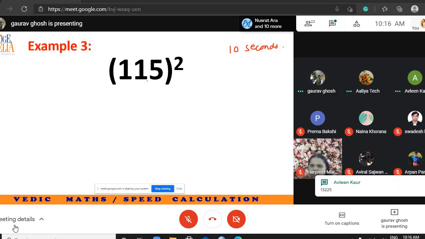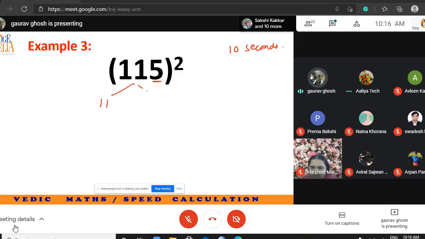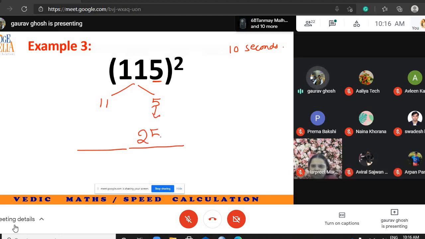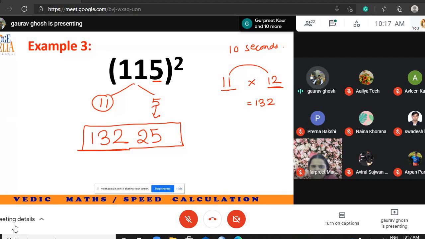Yes, very good. The last digit is 5, so 11 separate, 5 separate. The answer will be of two parts. Because of this 5, I will write 25 here. What should I write here? Take this 11 separately and multiply it with the next number. 11 into 12. We will soon learn how to multiply two-digit numbers mentally. We will learn all these tricks. 11 into 12 is equal to 132. So this is the complete answer.